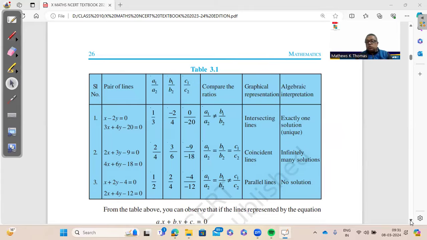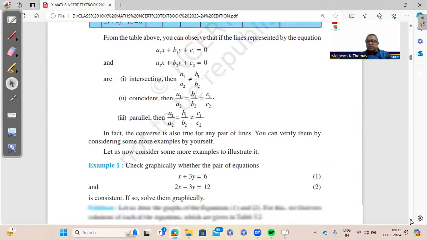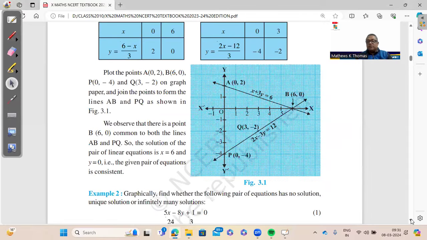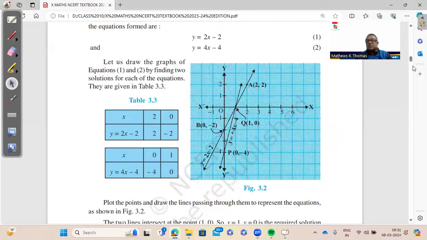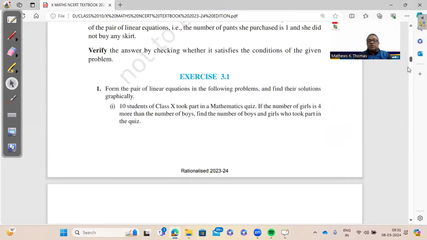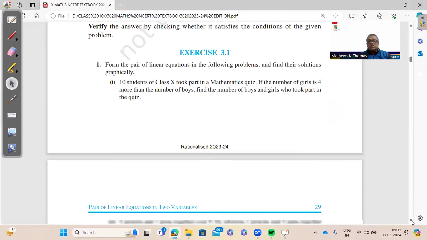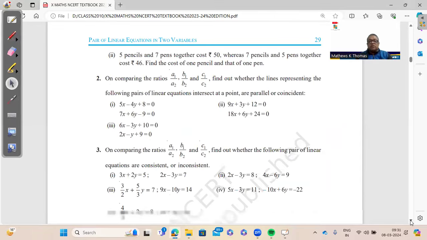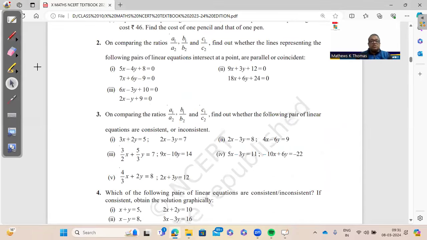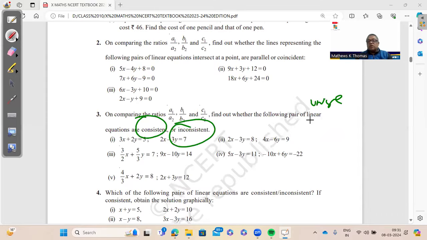Next, we go to the exercise here. In the exercise, remember, there is one word that is mentioned as consistent and inconsistent. Now, kindly note the meaning of consistent and inconsistent. Remember, unique solution and infinite solutions, both these are consistent.